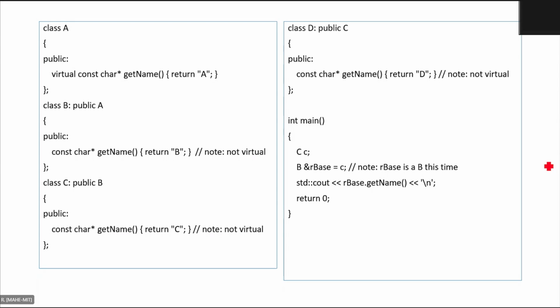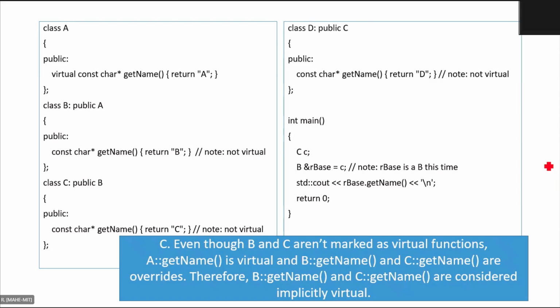Sir, but usually when we say B, the R base object is of type B, right? B means class object B. That's why I had a hunch that the answer would be B. Right, but the type of the object is C, and it is also defined as C, but in C there is no virtual word. So no overriding would be there. Okay. Let us see the answer.